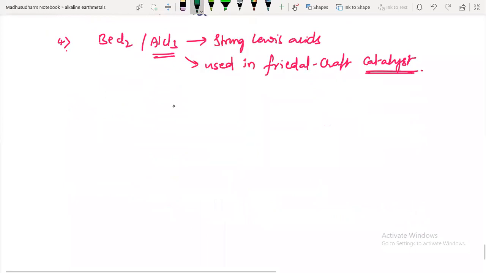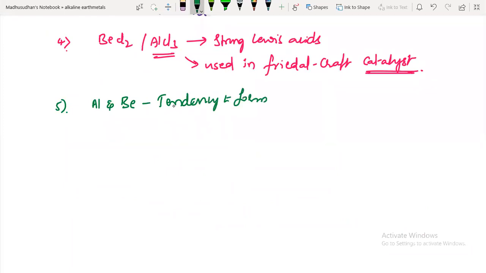Next one, fifth similarity between them is that both aluminum and beryllium have a tendency to form complexes. What type of complexes will they form? Beryllium, its maximum coordination is only 4, right? BeF4 2 minus, it forms this type of complexes. And aluminum will form AlF6 3 minus type of complexes. So they are also forming complexes.